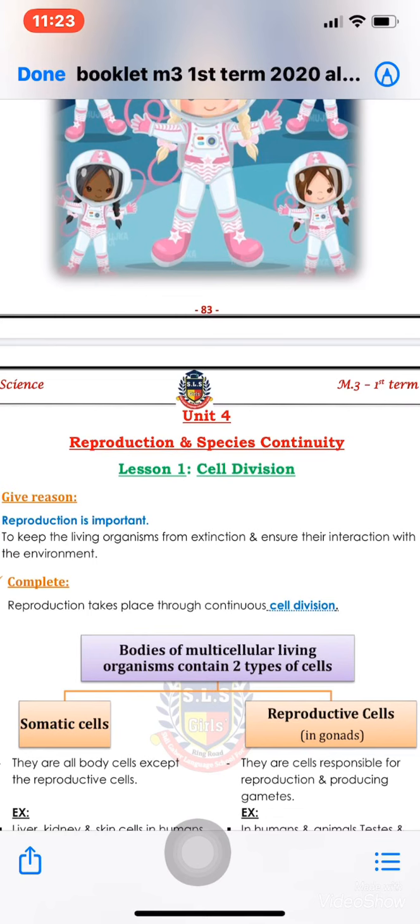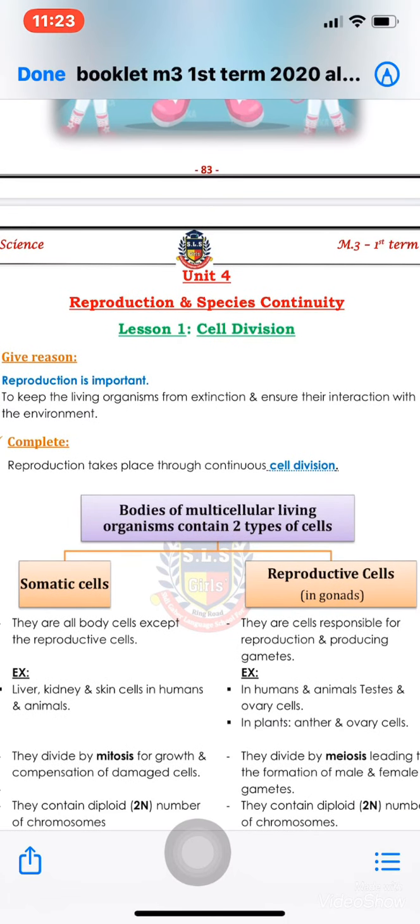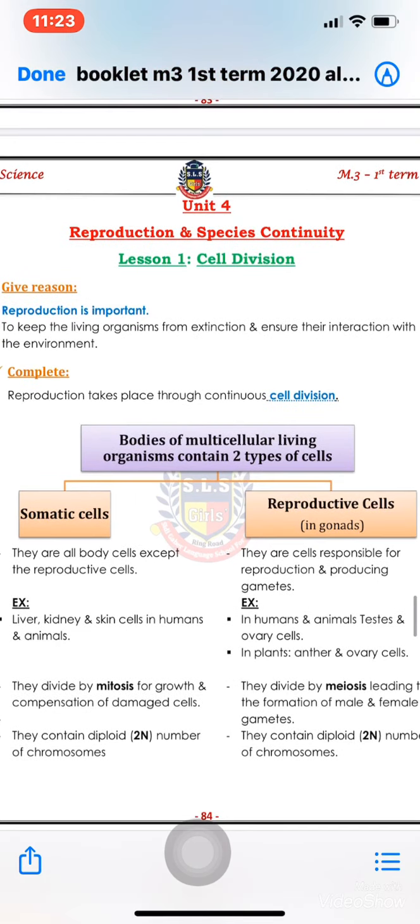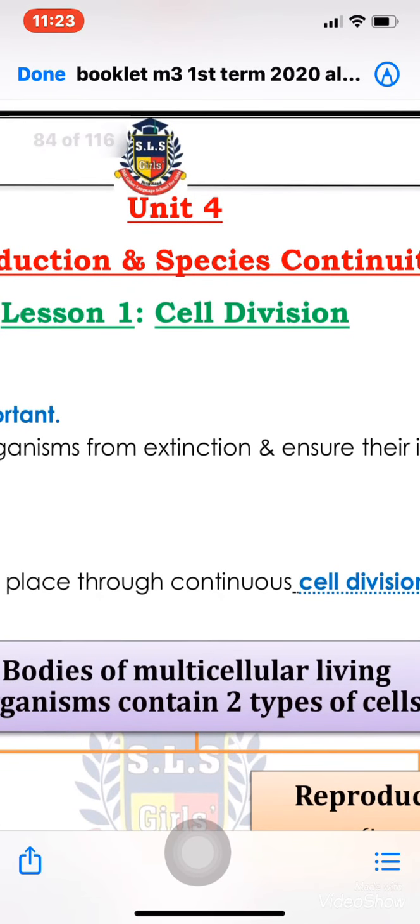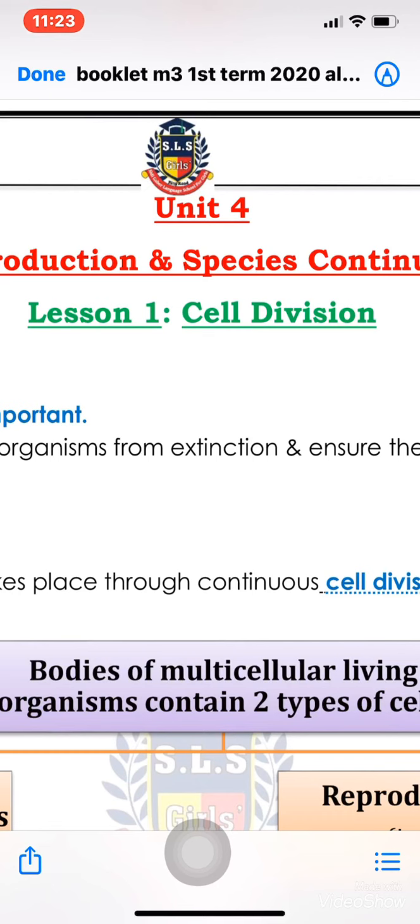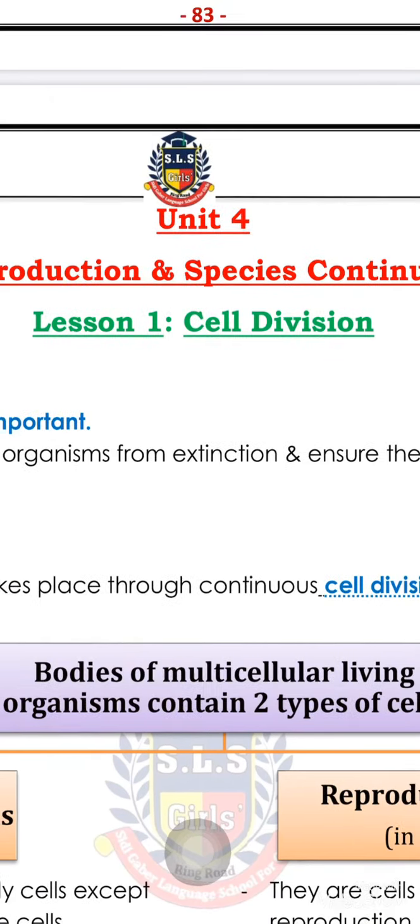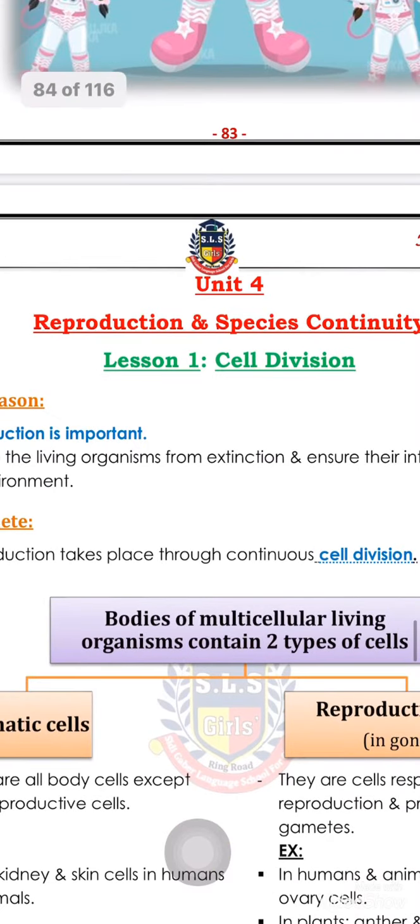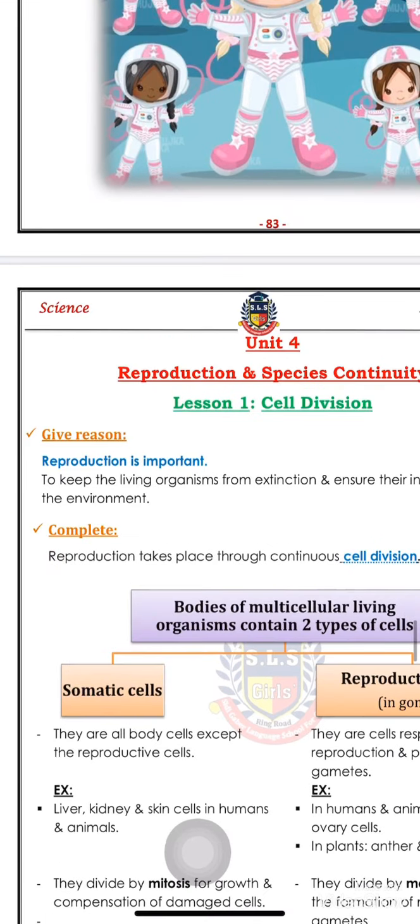We will start today lesson 1, which is called cell division. What's cell division? Cell division is the way by which reproduction takes place. Okay, so today, inshallah, in this lesson, we will talk in details about cell division, and we will know everything about types of cells in the body of the multicellular living organism, and also the types of division. We have 2 types of division. We will study them both, okay, in details. And we will study also the things that help in cell division, or the main points that help in cell division.